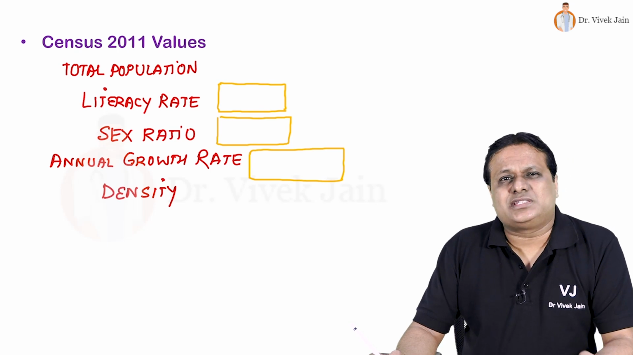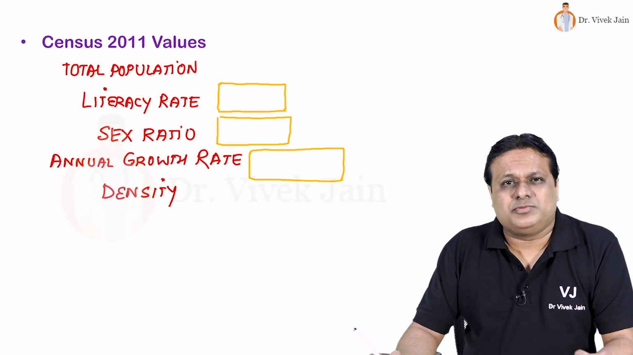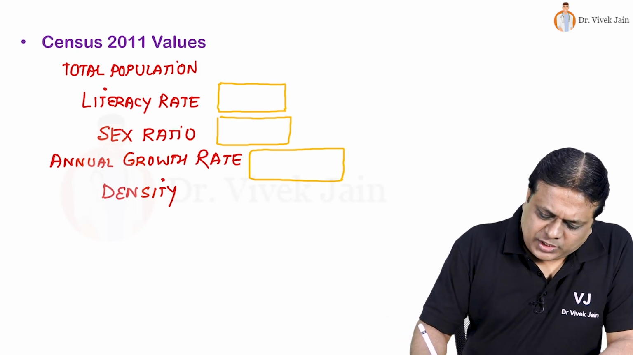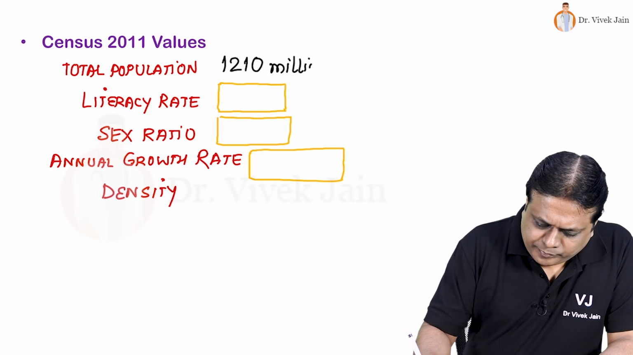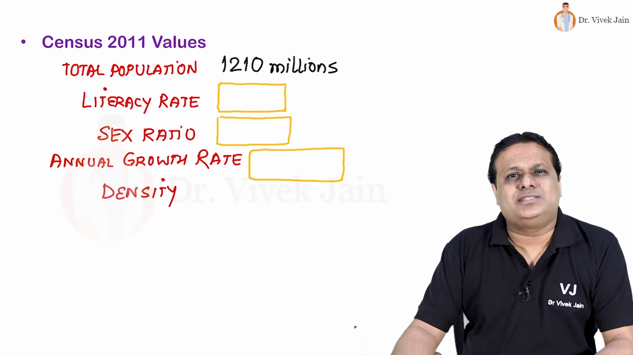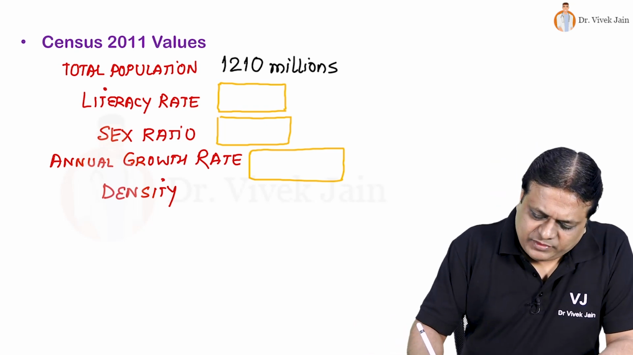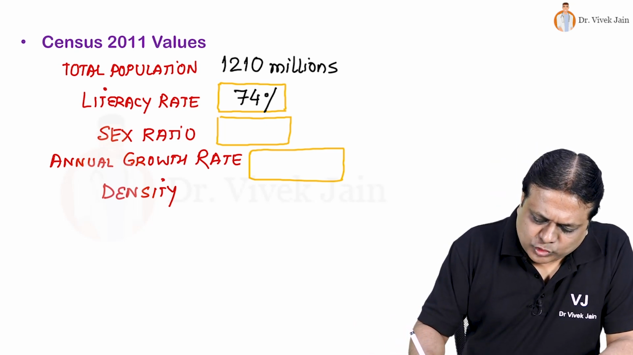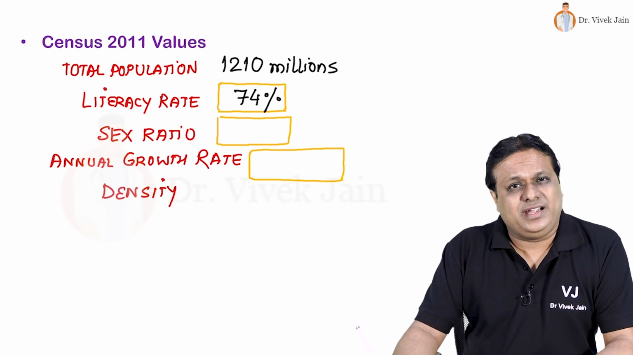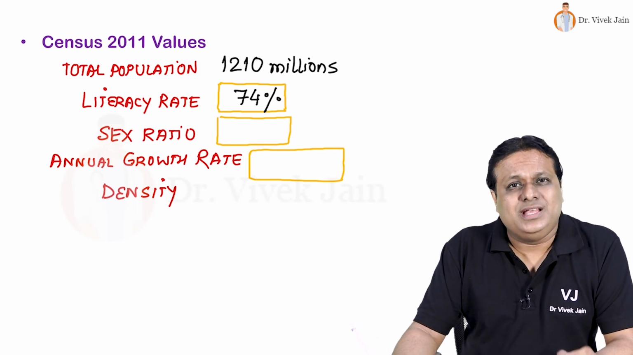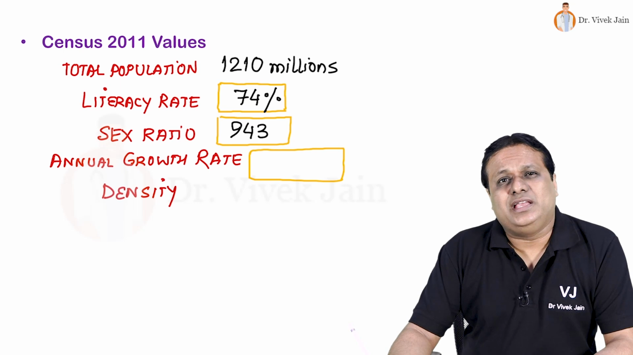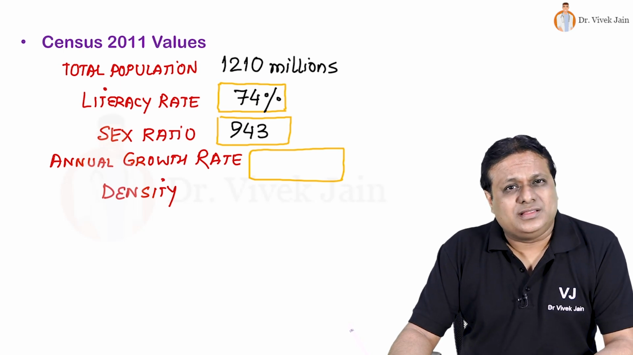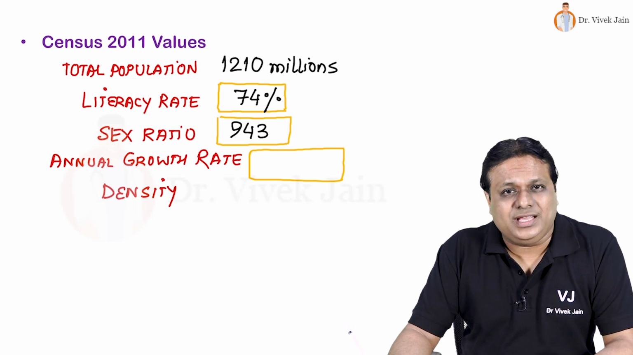So when the census stopped in 2011, on 1st of March midnight, the population count was given to be close to 1210 millions overall. Literacy rate of our country, which we have just discussed, is around 74%. Highest Kerala 94%, lowest Bihar 64%. Sex ratio 943 females per 1000 males, highest recorded from Kerala, that is 1084, lowest recorded from the Union Territory of Daman and Diu, 618.